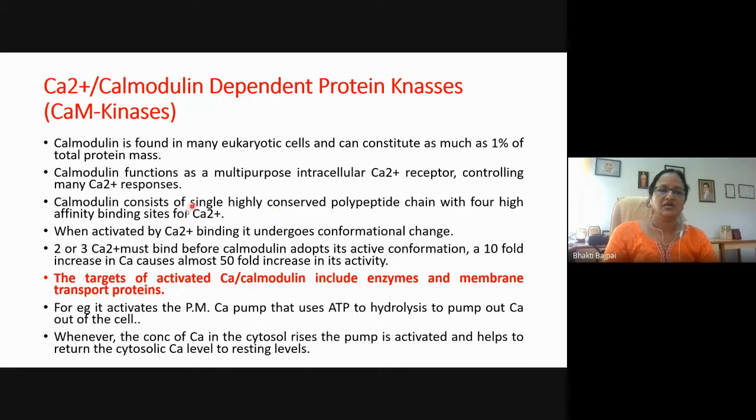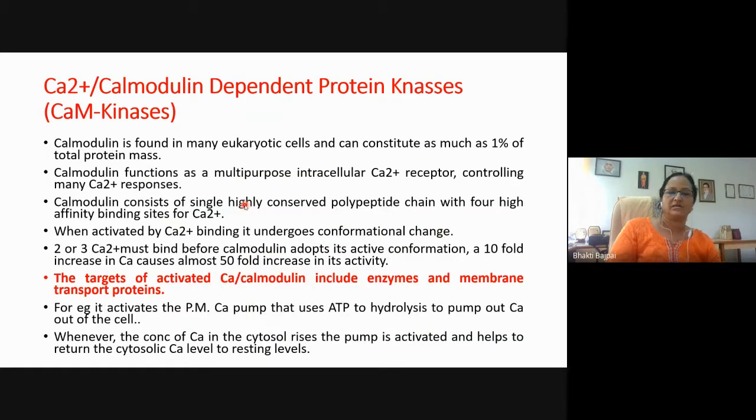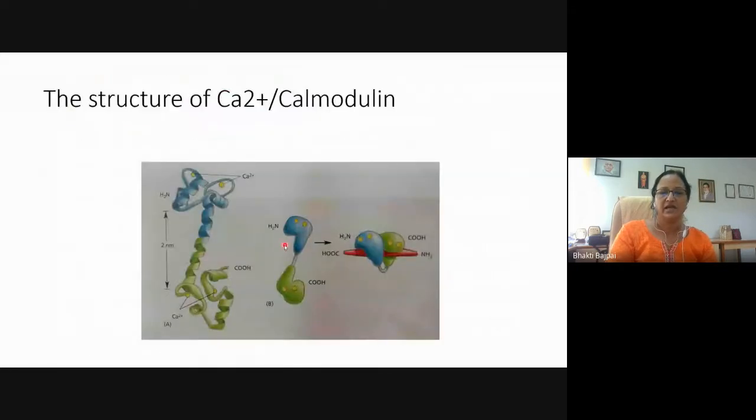And actually this calmodulin is made up of a highly conserved, single polypeptide chain, and there are 4 calcium binding sites. So when calcium is bound to this calcium binding site, it is a single polypeptide chain. So when the calcium is bound to this binding site, it can bind to the target protein.